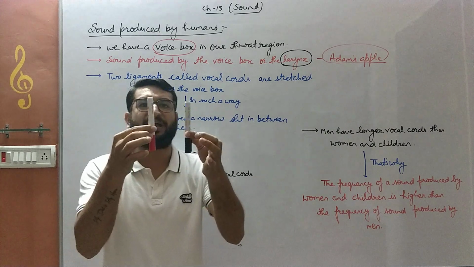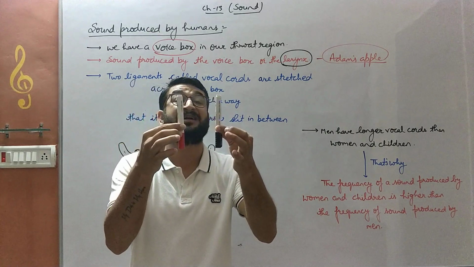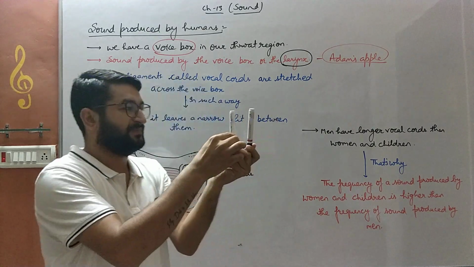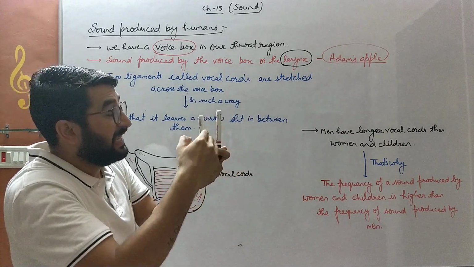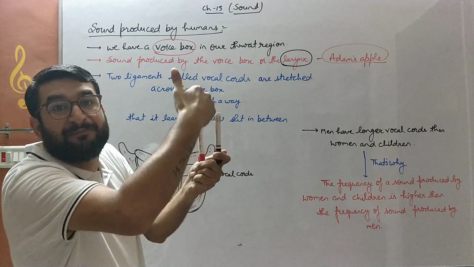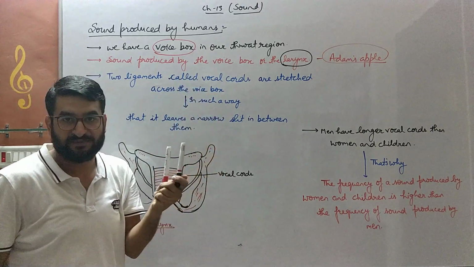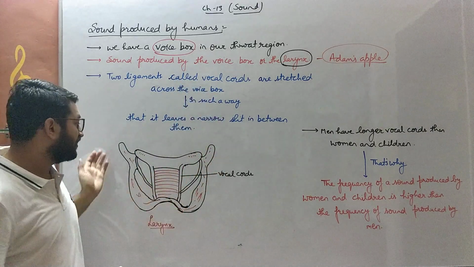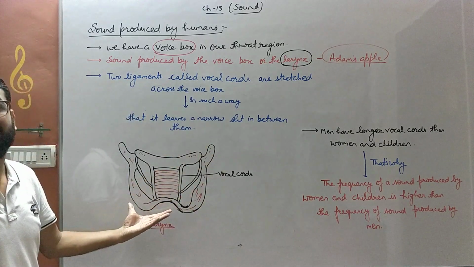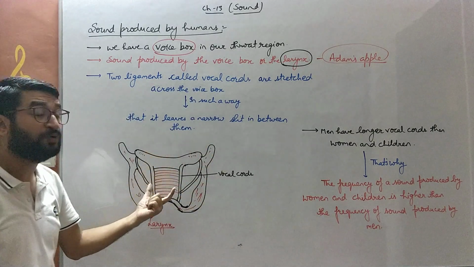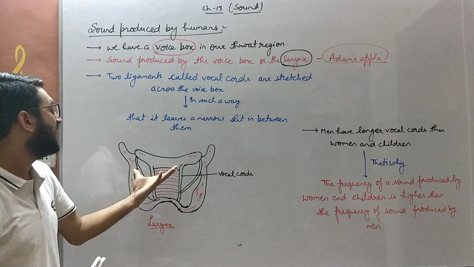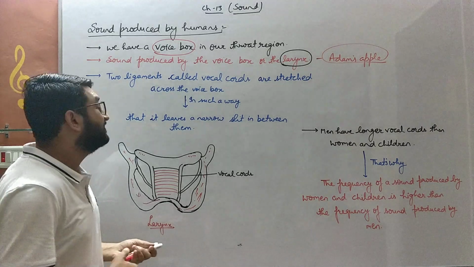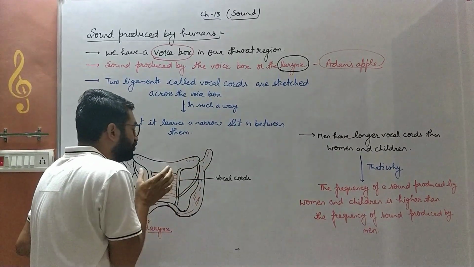These vocal cords are arranged in a manner that they create a slit in between them. There is a gap, and that gap is known as a slit. So that is the basic structure of larynx, which is composed of two narrow string-like ligament structures known as vocal cords. And these vocal cords have a narrow slit in between them.